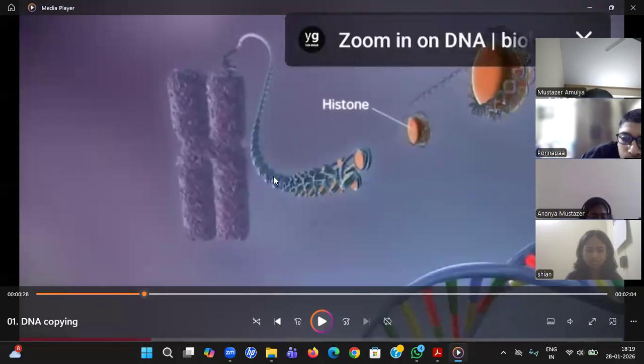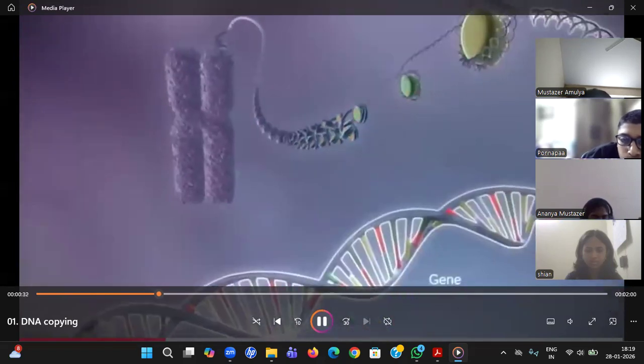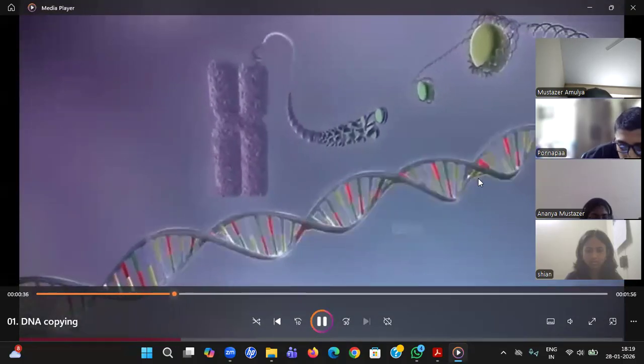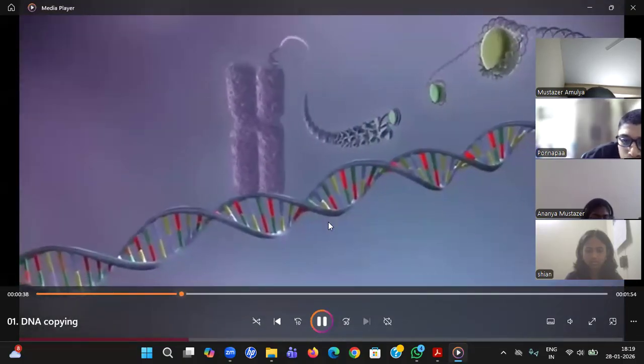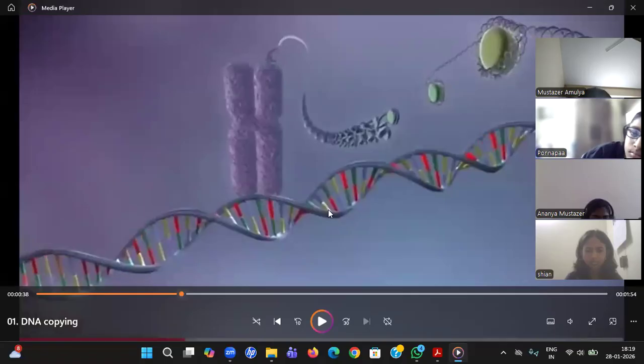In the cell, in the nucleus, we have the chromosome. In the chromosome, we have DNA, and it is coiled around the histone protein. When you look at it, it looks something like this. This is nothing but DNA. And a small part, or piece, of the DNA is nothing but a gene. Now you see, a gene carries the characteristics of your parents.